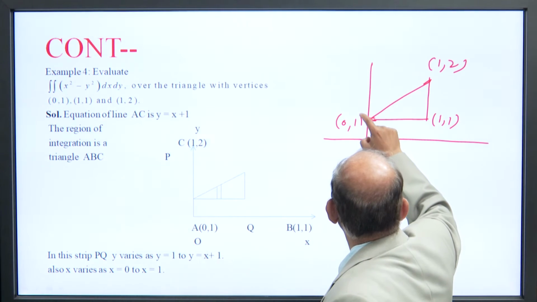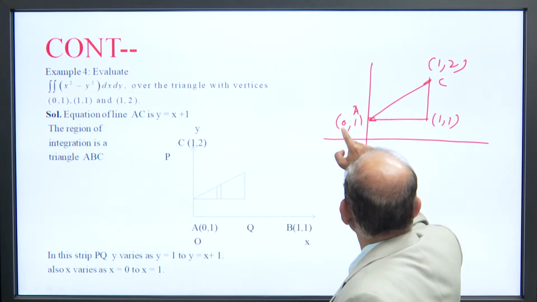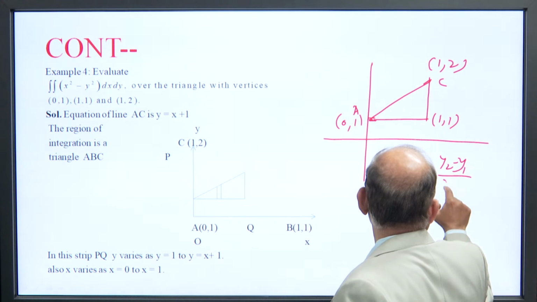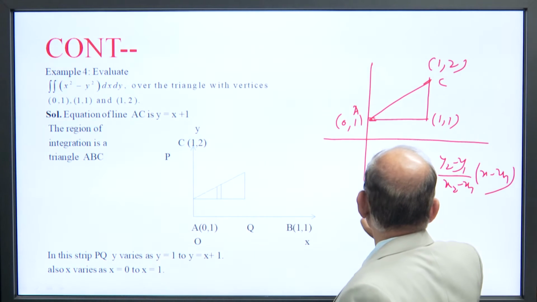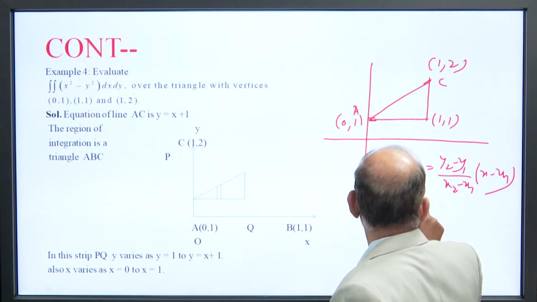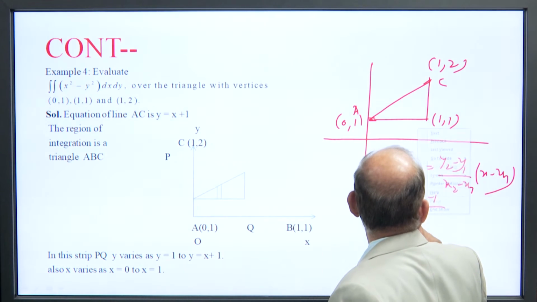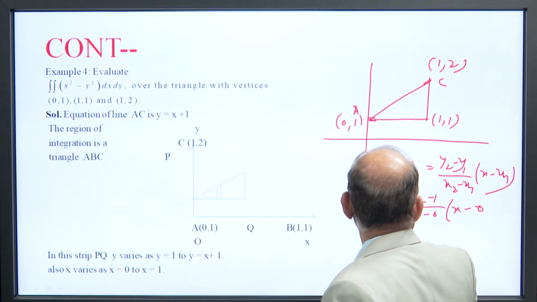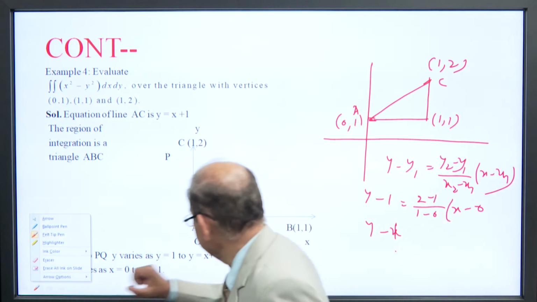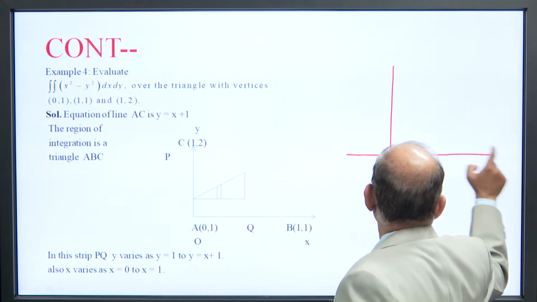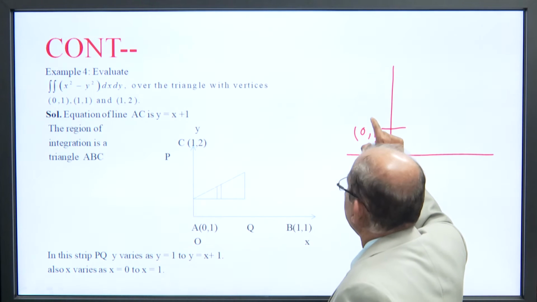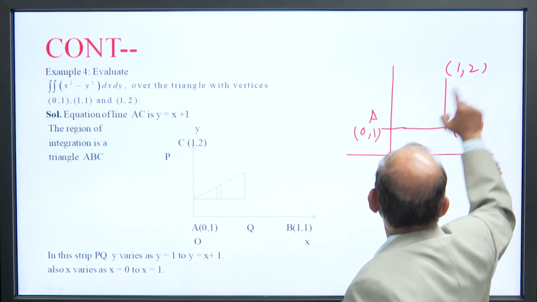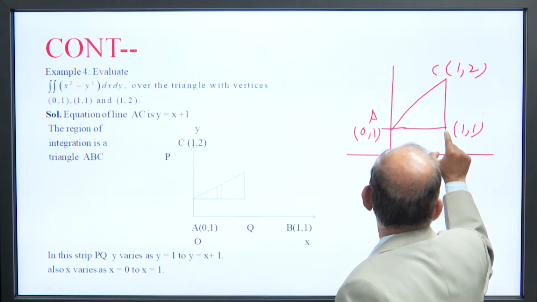The equation of line AC joining the points 0 1 and 1 2 is: y minus y1 equals (y2 minus y1) divided by (x2 minus x1) into (x minus x1). So y minus 1 is equal to (2 minus 1) by (1 minus 0) into (x minus 0), meaning y minus 1 equals x. Here A is the 0 1 point, B is the 1 1 point, and C is the 1 2 point.